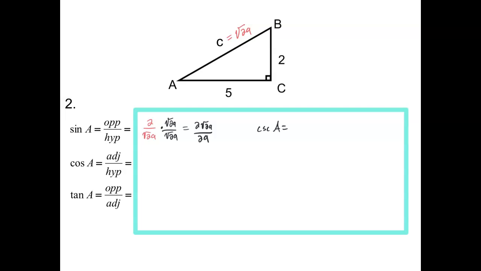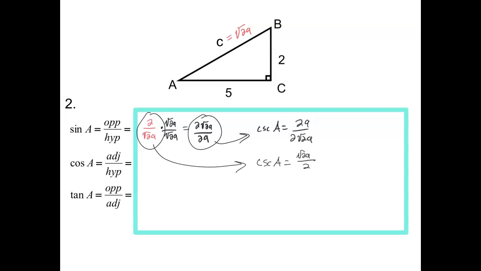I can either write it as 29 over 2 radical 29, and that's if I flip this one. Or I could back up and flip this one, and then it would be radical 29 over 2.